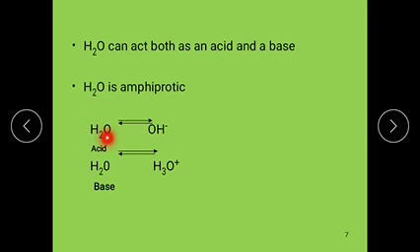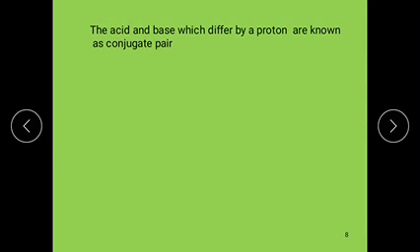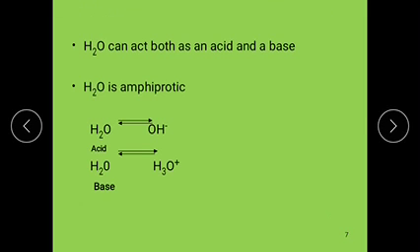And when H2O acts as a base, it combines with H plus ions and forms H3O plus. Simply, H2O acts as both acid and base, so it is called an amphiprotic substance.